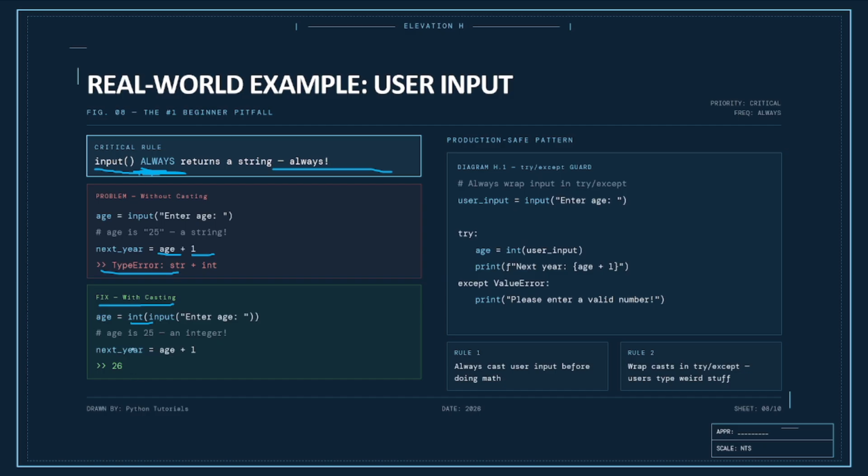So you will get 26. How? When you give input 25, plus 1, it will add the numbers. It cannot concatenate them. If here is a string and there is a string, then it will concatenate. When you take 25 as an integer and 1 as an integer, you get 26.